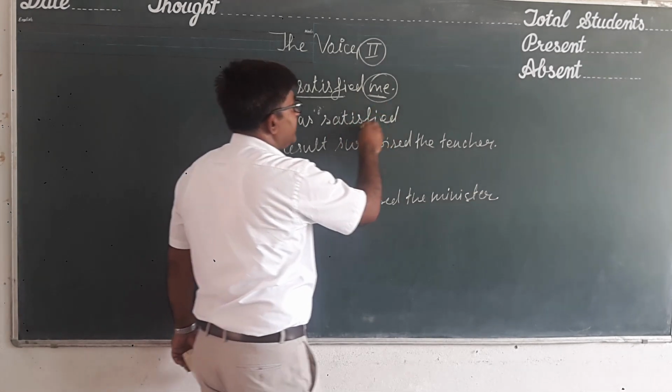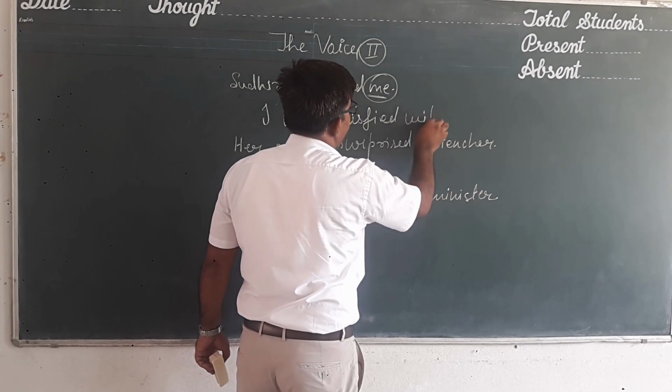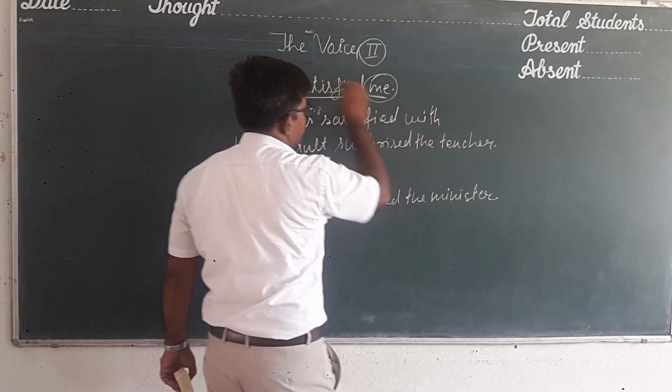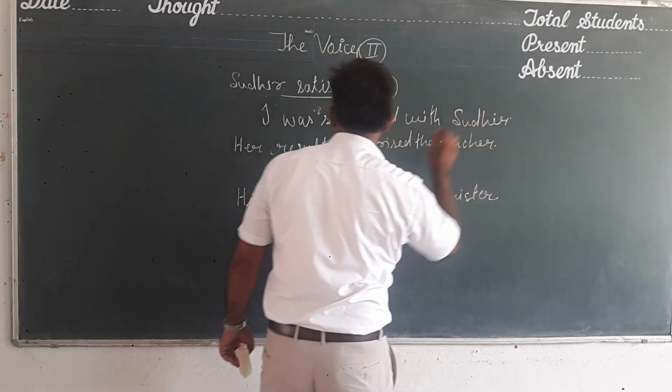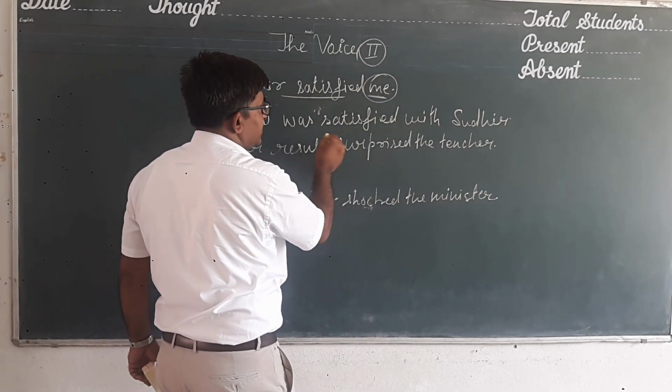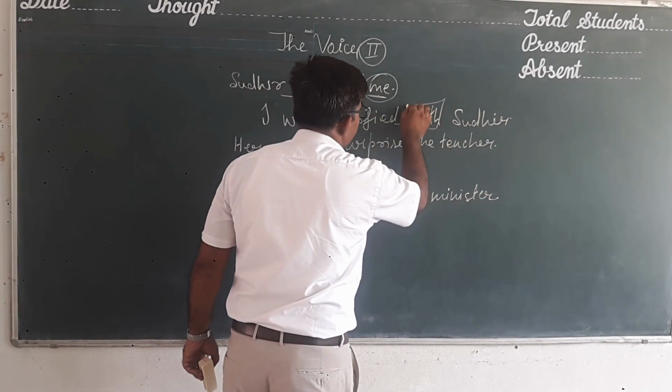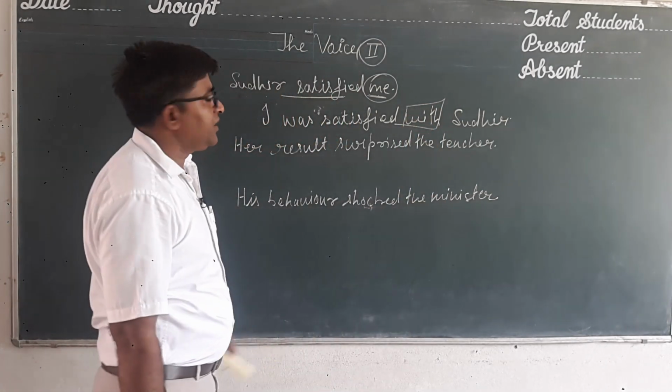Now satisfied with, not by: satisfied with Sudhir. It means the same thing, only we used "with" instead of "by".